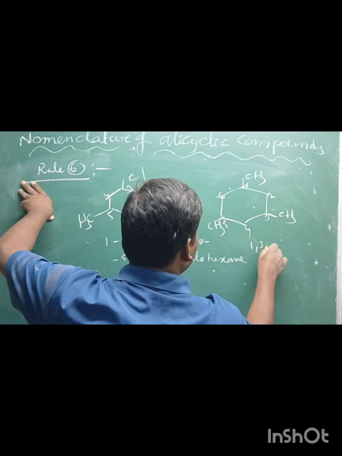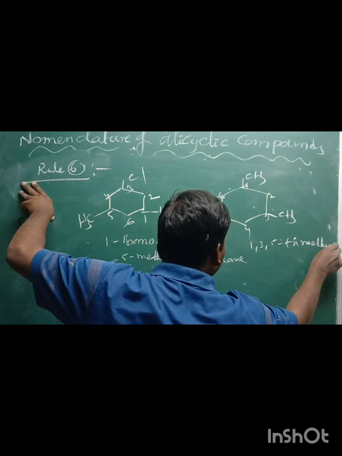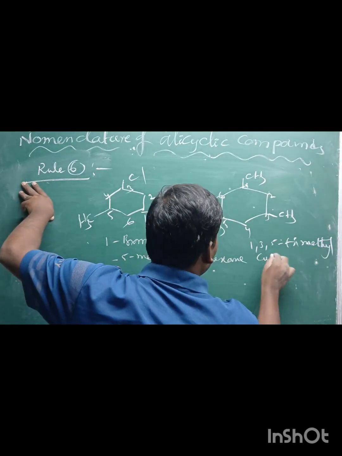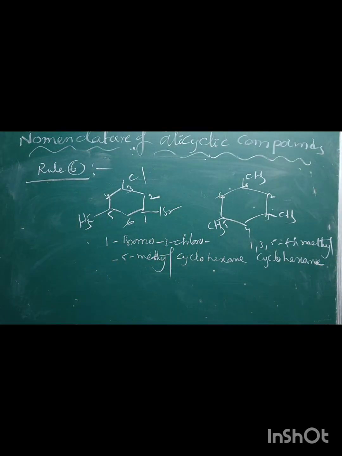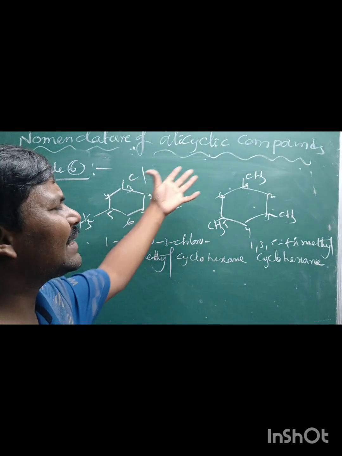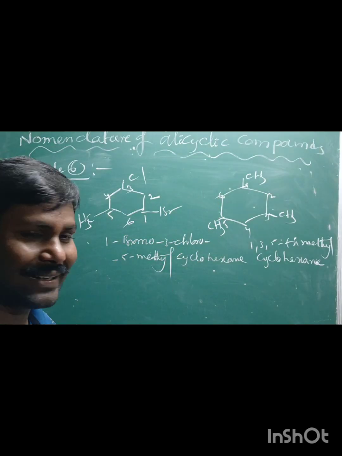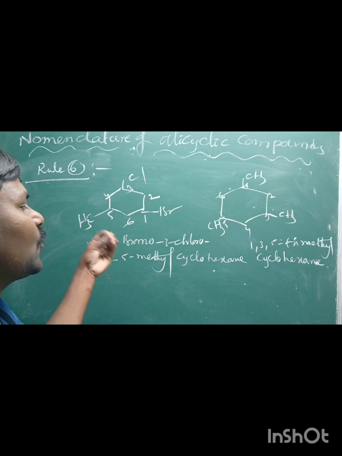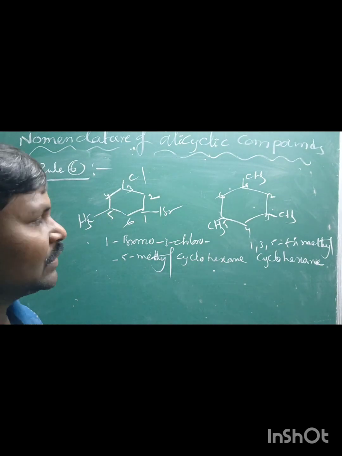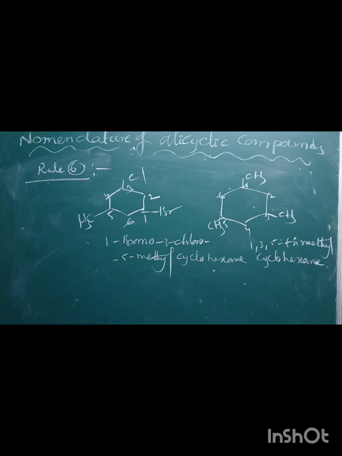Okay, 1, 3, 5-trimethylcyclohexane. If the cyclic compound contains different substituents attached, we can use alphabetical order. For the same type of substituents we can use a numerical prefix.